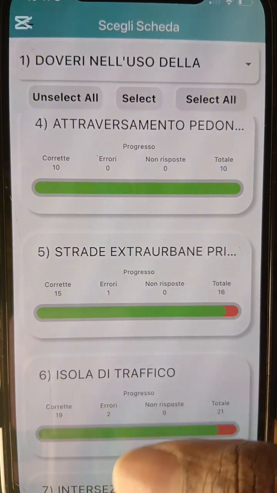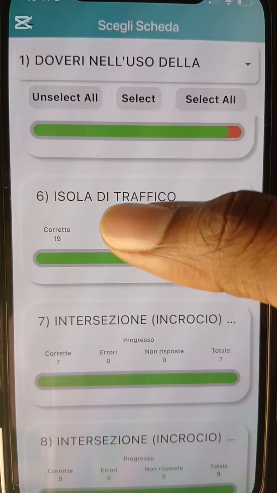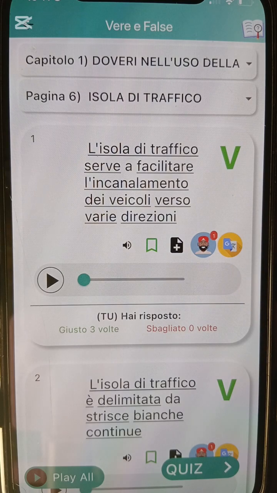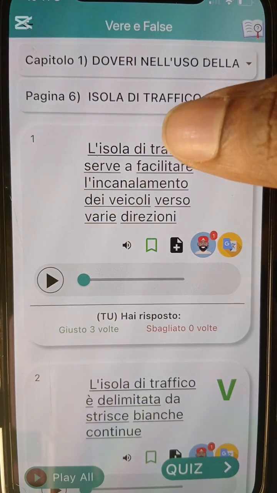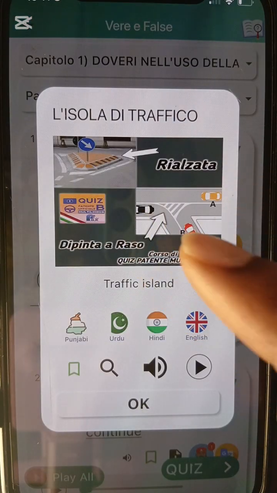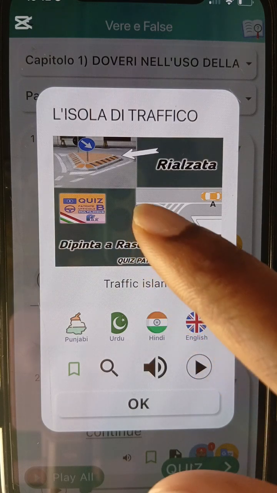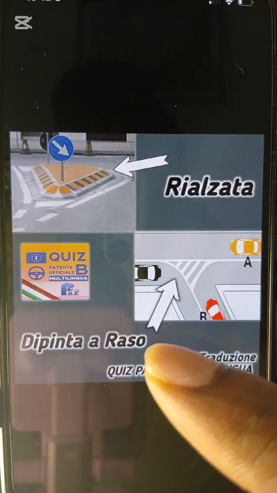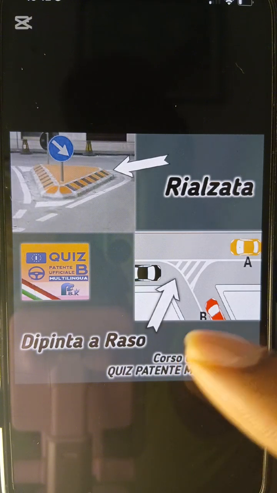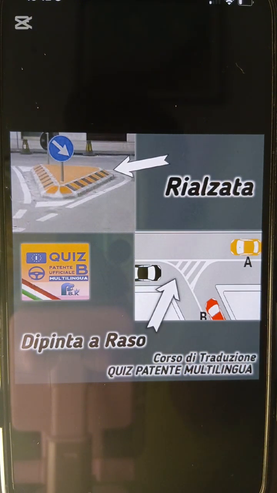All right, guys. So today we'll be talking about Isola di Traffico. L'isola di traffico serve a facilitare l'incanalamento dei veicoli verso varie direzioni. Okay, Isola di Traffico. It means the word traffic island. This one na what? Traffic island. And this traffic island na place for road wey be say e dey forbidden for vehicle to transit on top. Vehicle no go fit do what? They no go fit transit on top.